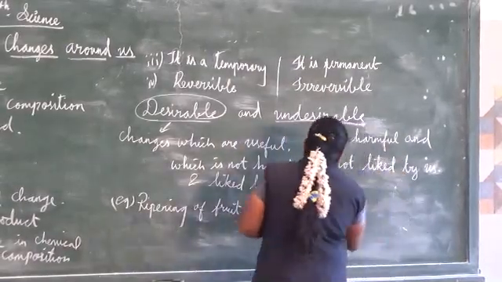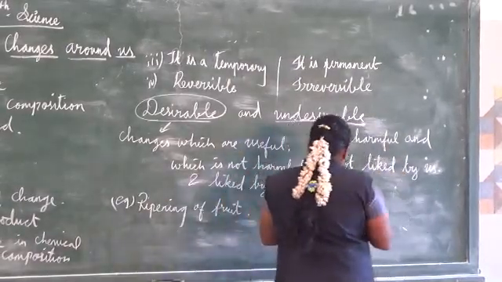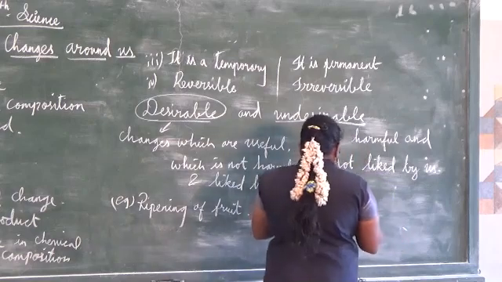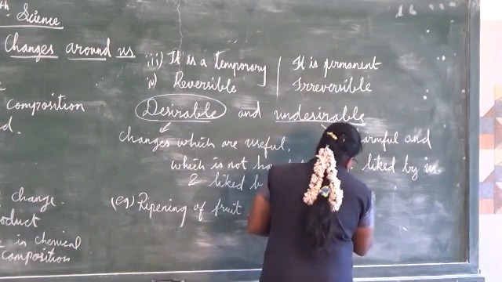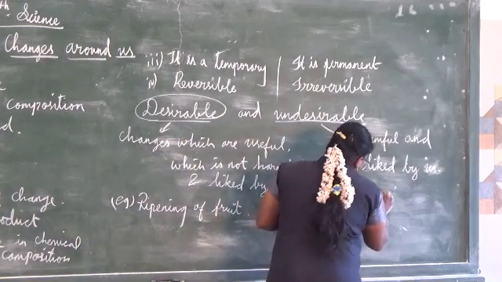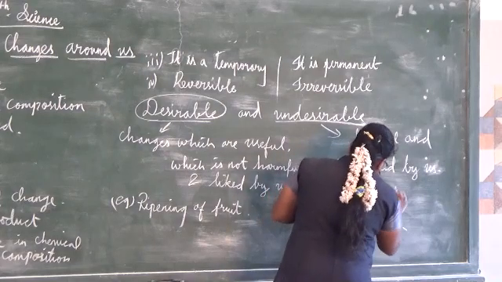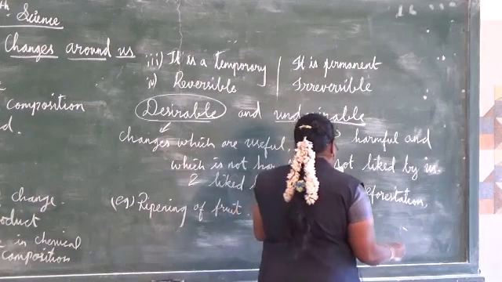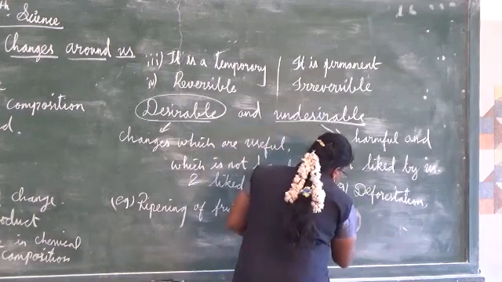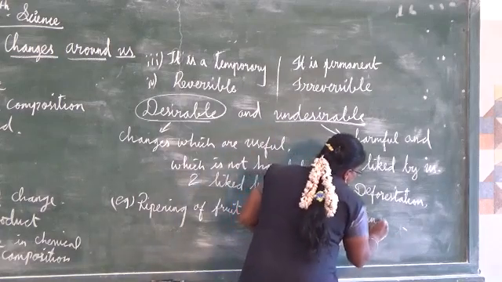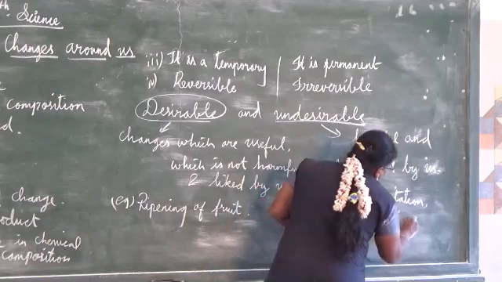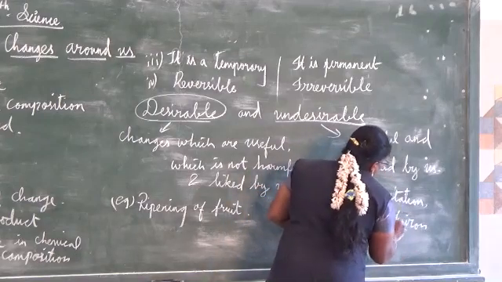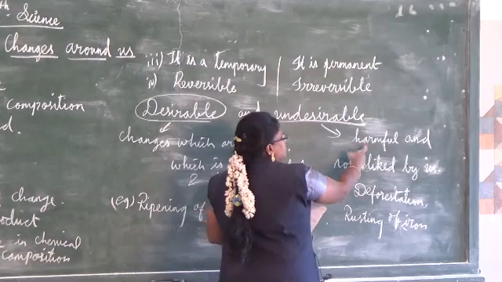Understand? Examples for undesirable changes. Deforestation is not liked by us, isn't it? Then decaying, rusting of iron. Rusting of iron also we don't like, isn't it? All this is undesirable change.